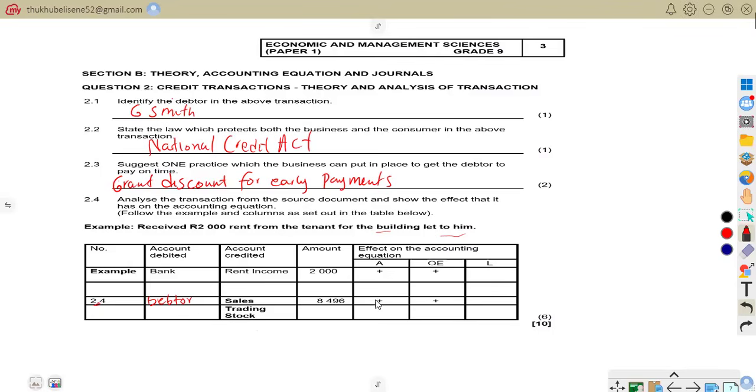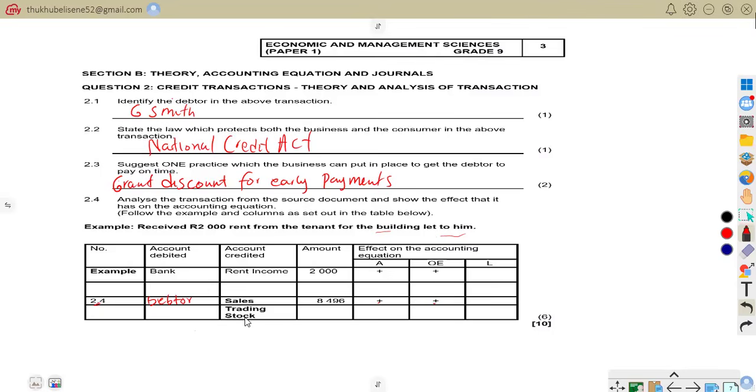So that is why when you see here, we're saying that our assets are going to increase. Remember, our debtors fall under assets. So our debtors is going to increase our assets. Then also our sales as income is going to increase our owner's equity. So that is that.